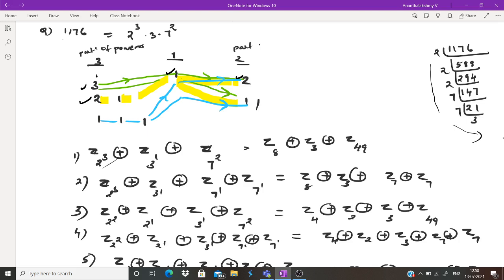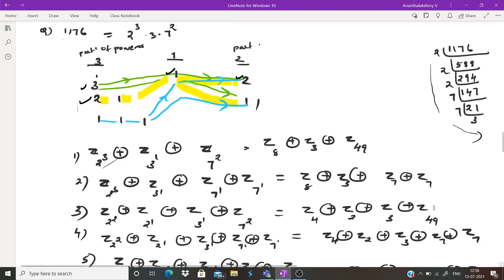The fourth one is Z2 squared, Z2 raised to 1, Z3 raised to 1, Z7 raised to 1, Z7 raised to 1, that is the partition 2 1 with 1 1.